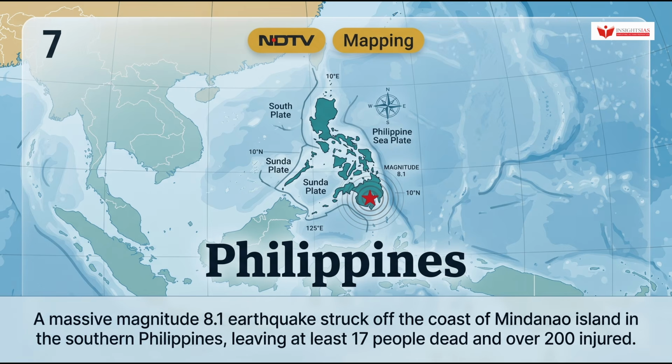Now let us come to our final section, World Geography and Mapping. Aspirants, physical geography questions very often stem directly from natural disasters reported in the news. The context here is a massive magnitude 8.1 earthquake that struck off the coast of Mindanao Island in the southern Philippines, leaving at least 17 people dead and over 200 injured.